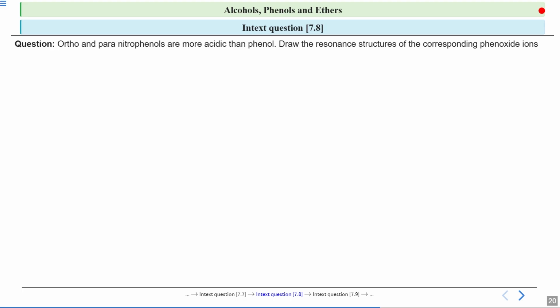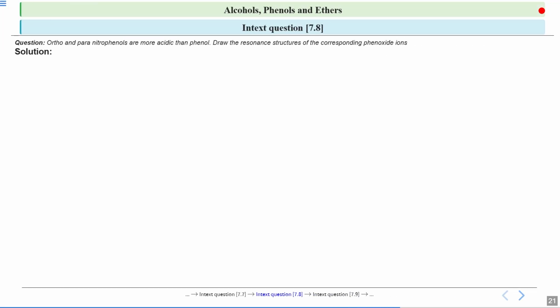Now I have to write why ortho and para nitrophenols are more acidic than phenol. You have to draw the resonance structures of the corresponding phenoxide ions. Okay, so it is told that ortho and para nitrophenols are more acidic. Why more acidic? So you have to support your answers through the resonating structures. Now we know that phenols are acidic. Why? Because they easily donate their H plus ions. Okay, and since they easily donate H plus ions, they are acidic.